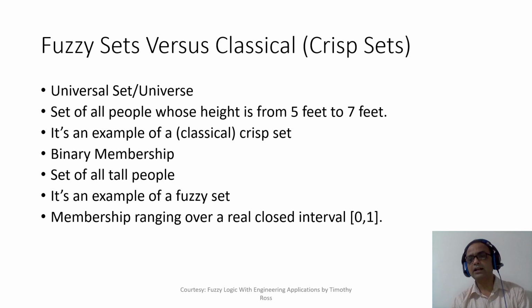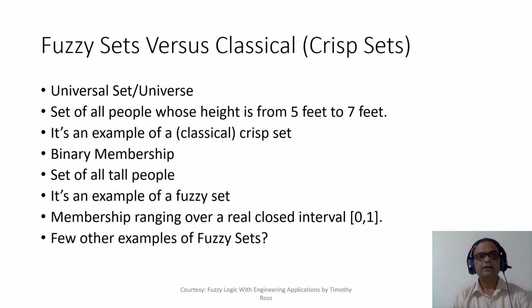And on a similar note, a person whose height is 6 feet 1 inch is also considered tall, but not as tall as 6, because now the person's height is even more than that, so possibly he is going towards the very tall category. So again, I will reduce the membership of this person and say that his membership value is also 0.9. A person whose height is say 5 feet 10 inches or 6 feet 2 inches, I will say has membership 0.8. And likewise, I can keep on decreasing the membership on either end.